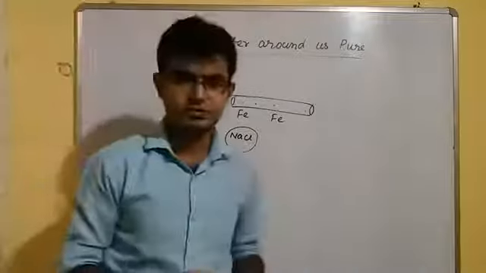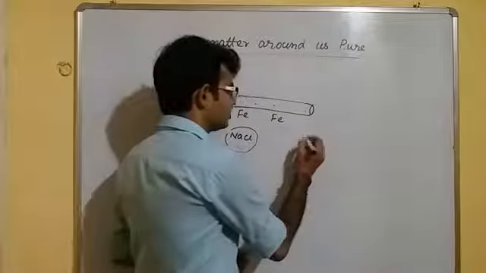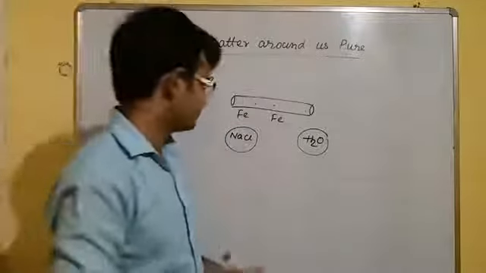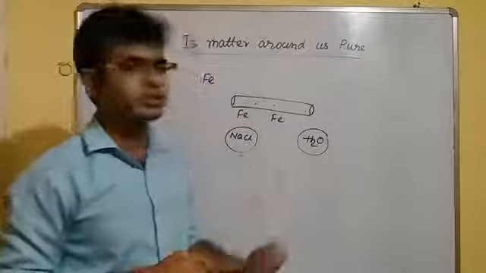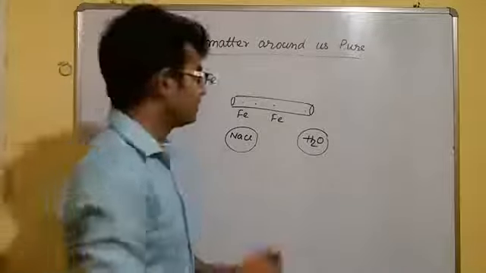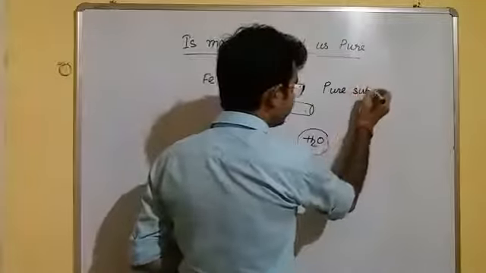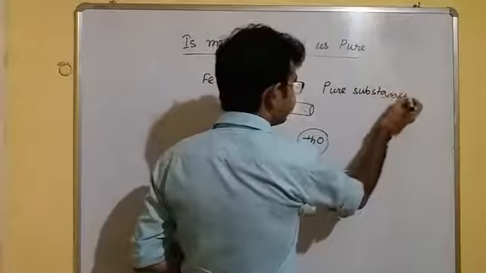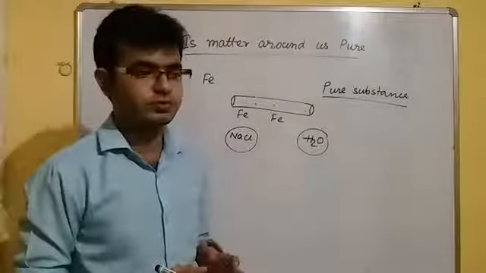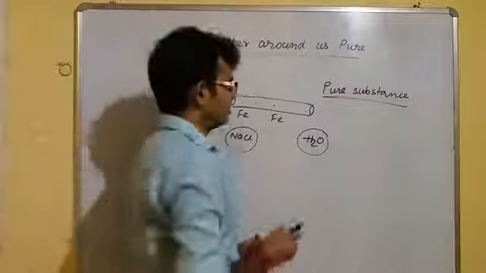not any other things. Okay? If it is pure sodium chloride, obviously. If we take the example of water, it contains only water, no other things, no salt. Okay, no other things. So this type of substances which contain the same kinds of materials, only a single kind of material, are called pure substances. So if I ask you what do you mean by pure substances, then you can say that pure substances are those substances which are made up of the same kinds of materials.